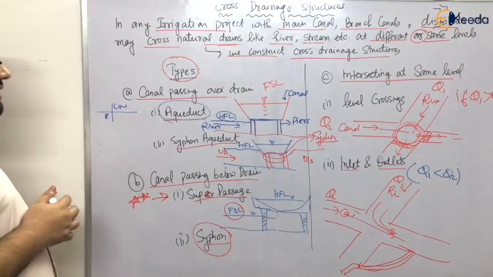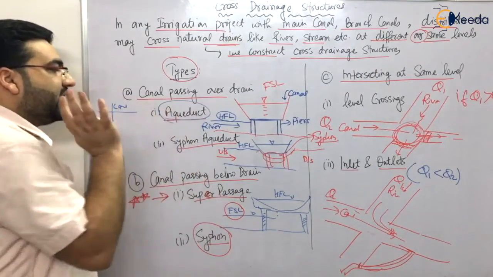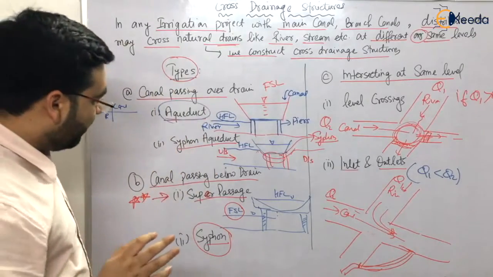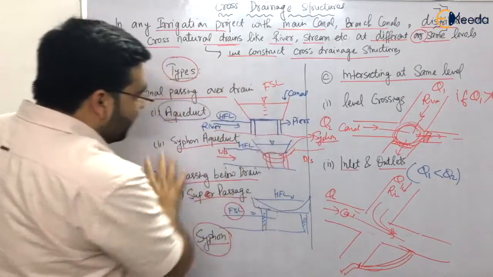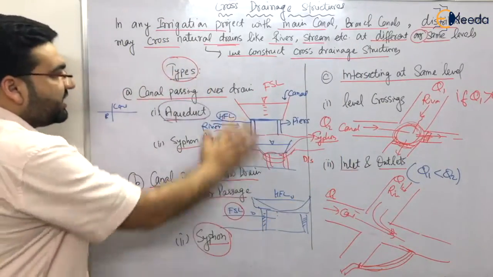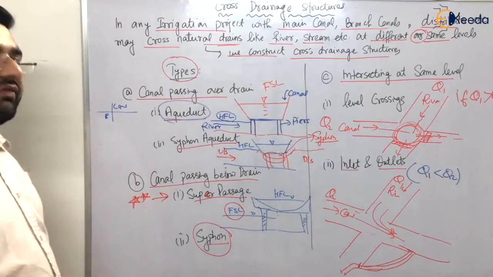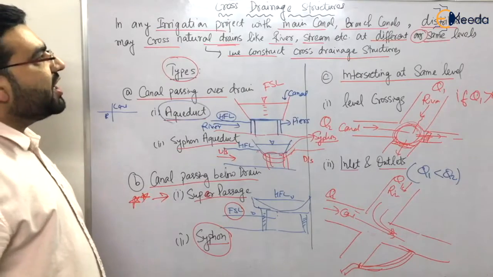So I hope that you have understood this. What are the most important? Super passage is most important, aqueduct is most important, siphon aqueduct is most important, right? These are most important because questions have been asked from this topic. Very few questions have been asked, but these questions are very frequent. So questions have been asked directly from this topic. So I hope that you have understood about the cross drainage structures.